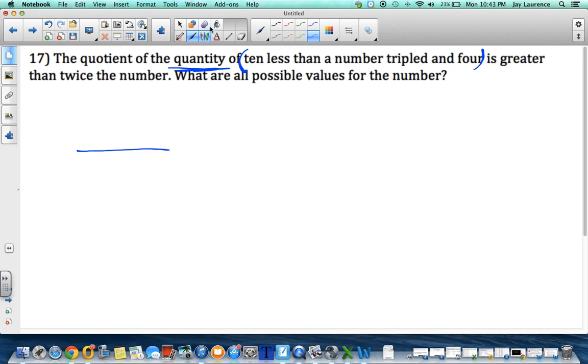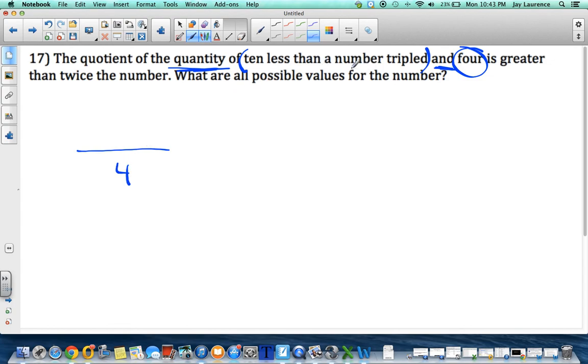Nope, I'm okay. I just did it in the wrong spot. Sorry, let me get that quantity. Sorry about that. Confused myself for a second. 10 less than a number tripled. Okay, there's the quantity. And 4. This is the denominator of the quotient. How do you know that? Because it comes after the and. Okay, so there's going to be a 4 down here.